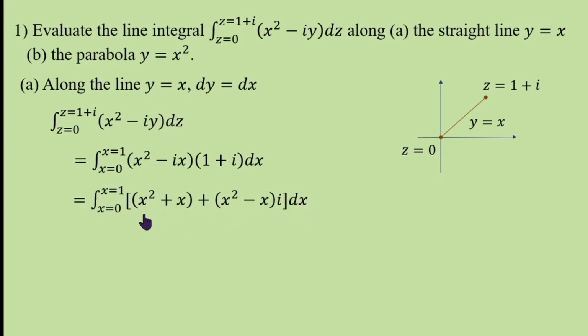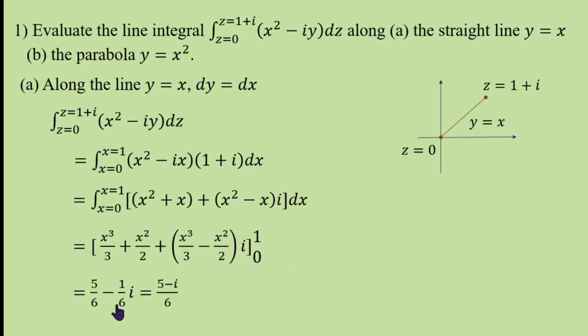Now integrate with respect to x and limit it from 0 to 1. The integral of x square with respect to x is x cube by 3. The integral of x is x square by 2. Just substitute that. The limit of x is from 0 to 1, means upper limit is 1, lower limit is 0. Therefore 1 by 3 plus 1 by 2 is the real part. 1 by 3 minus 1 by 2 is the imaginary part. Therefore the answer is 5 by 6 minus 1 by 6 i, or (5 minus i) by 6.